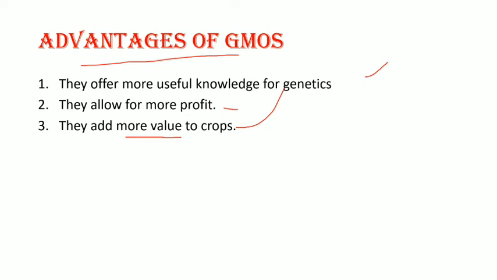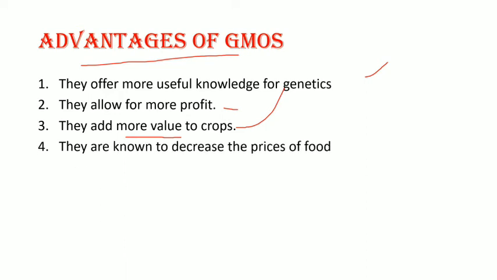And coming to the next, they are known to decrease the prices of food. Advanced crops and higher yields certainly mean lower costs, which is a benefit that can be passed to consumers in the form of cheaper food products. This will be very helpful to families who cannot afford to buy supplies for everyday consumption.